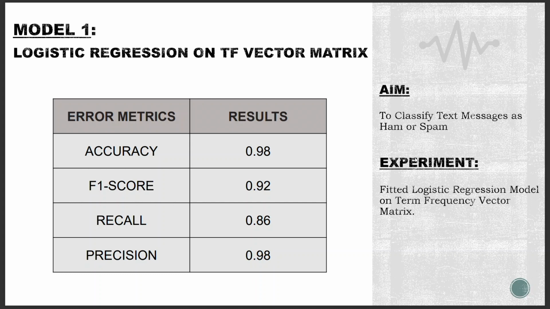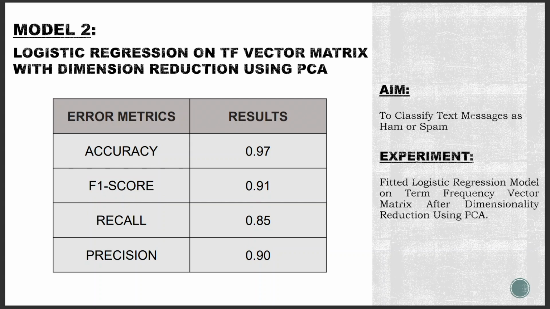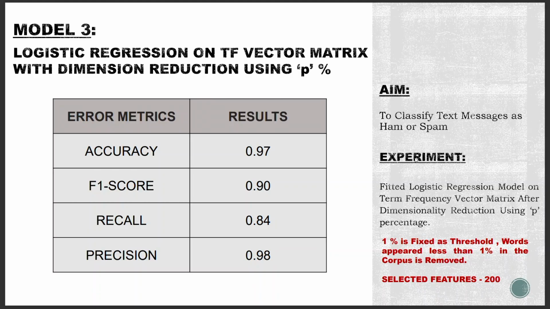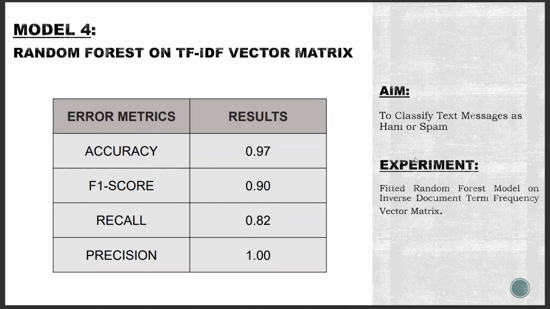After training and testing the models using a dataset of SMS messages, we found some insights from these models. We have displayed the top 10 performing models, and the first model is the logistic regression model on a TF vector matrix. Based on F1 score, this model has given an F1 score of 0.92. The second model, logistic regression on TF vector matrix with dimension reduction applied using PCA, has given an F1 score of 0.91. The third model is a logistic regression model on TF vector matrix with dimension reduction using the p percentage method. The F1 score corresponding to this model is 0.90. And coming to model 4, the F1 score is 0.90.